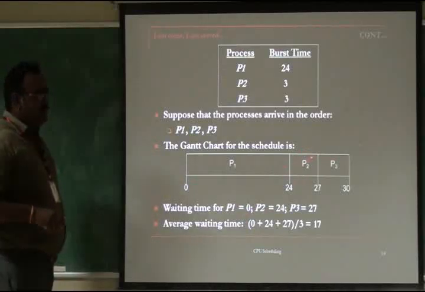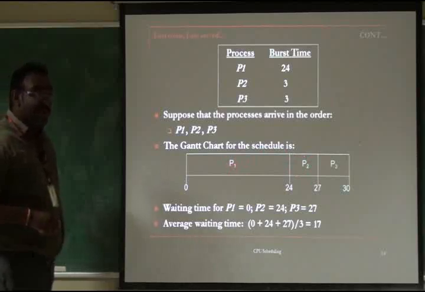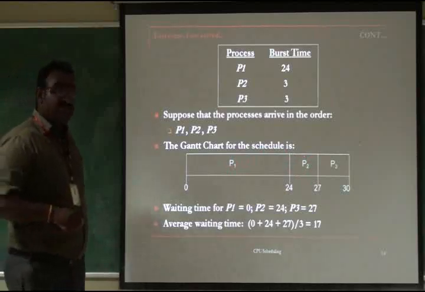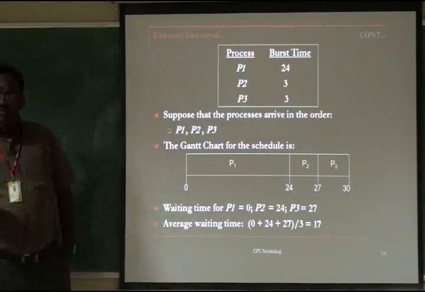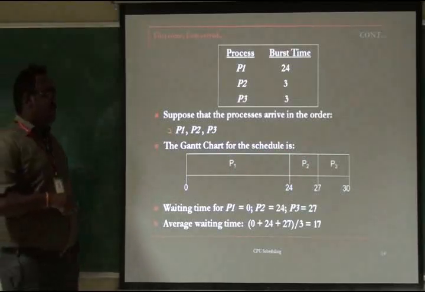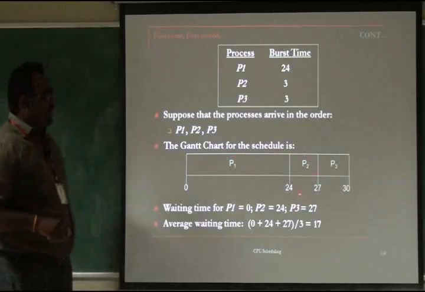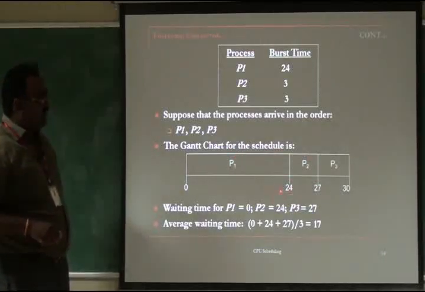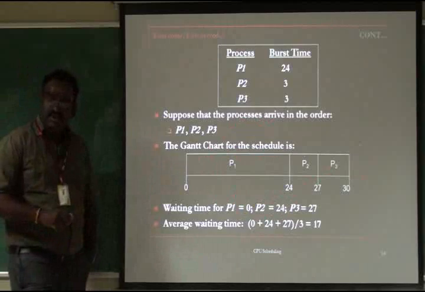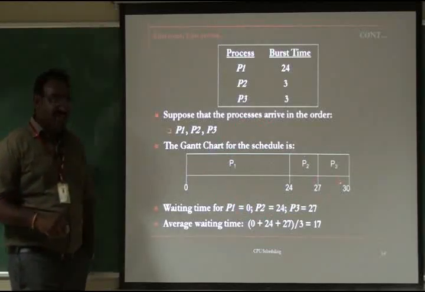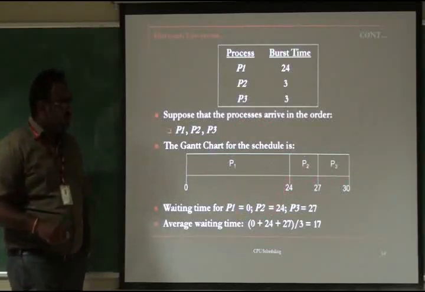Now P2, it's second, is coming to the ready queue. So now currently P1 is executing. FCFS is non-preemptive. Once it's allocated the CPU, it never exits from the CPU until it completes the execution. So P2 is waiting for a long time, 24 milliseconds. So the waiting time of P2 is 24. Once P1 has completed its execution completely, then only P2 is going to get the CPU. So the waiting time of P2 is 24.